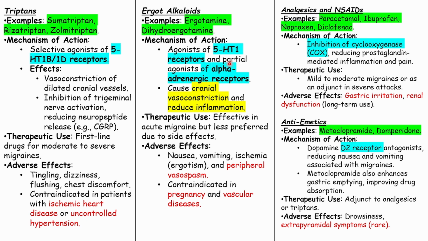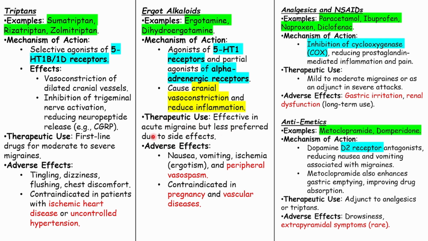So it is acting on the alpha adrenergic receptors also. What do alpha adrenergic receptors do? In the blood vessels, they constrict the blood vessels, especially the alpha 1. Okay, so this causes cranial vasoconstriction and reduces the inflammation. So again he is talking about the vasoconstriction. Here also he was talking about the vasoconstriction. That means at the end we need to constrict the vessel somehow, because it is dilated, it is causing headache.